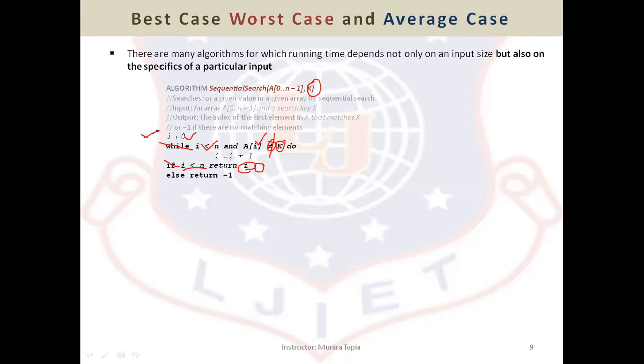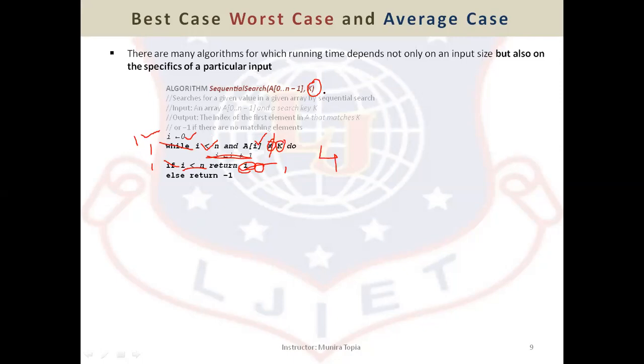See how many statements we have executed. We have executed this statement only once. We have executed this statement only once. We have not even executed this statement; it is not executed at all. This statement is executed only once and return is again executed only once. So 1 plus 1 plus 1 plus 1, in total 4 steps and my algorithm terminates. Why? Because the key is present at the first location.